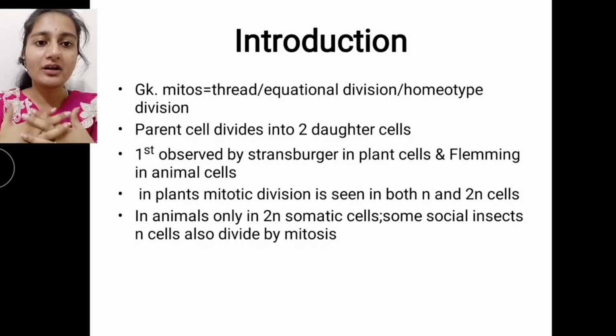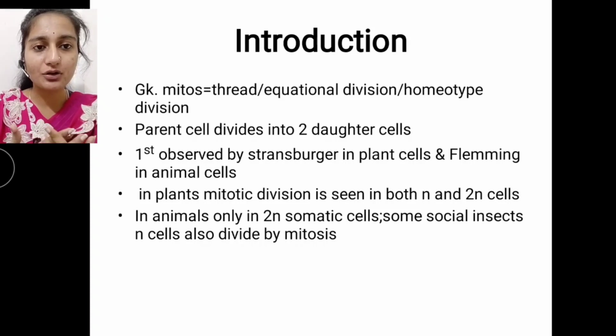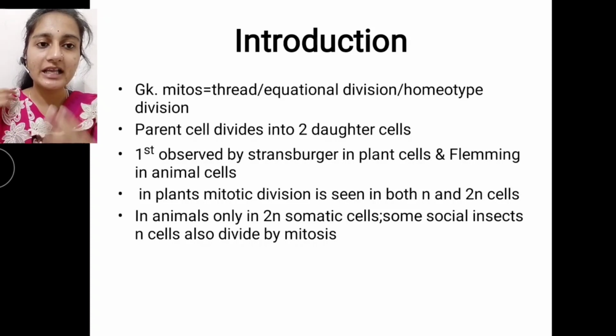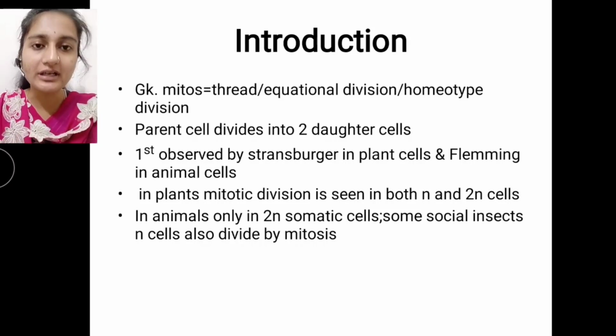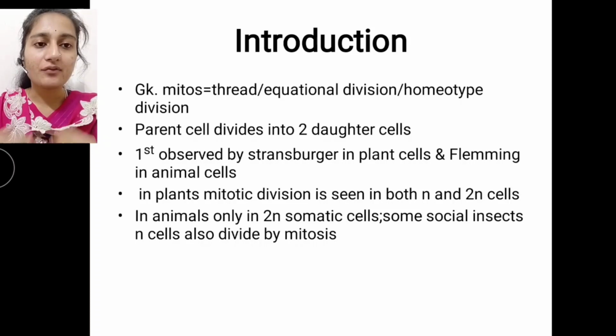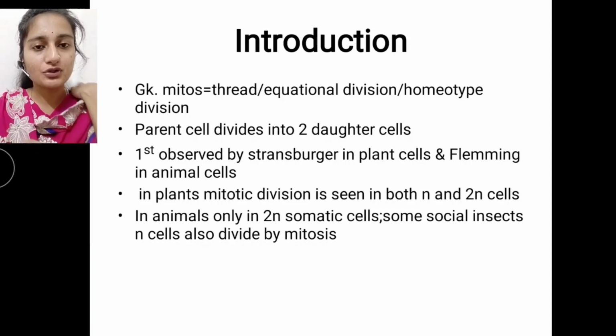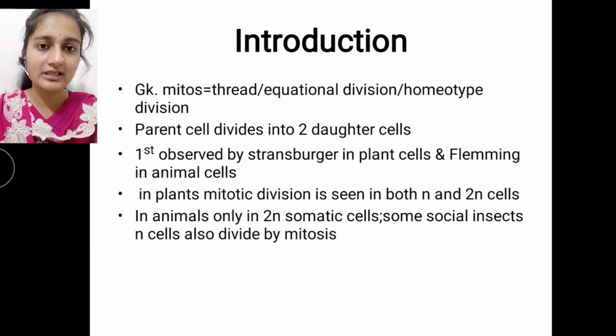We have other names for mitosis division: equal chromosomal division, equational division, or homeotype division. Why do we say equal chromosomal division? Because an equal number of chromosomes will be present in our daughter cells, as given from the parental cell.